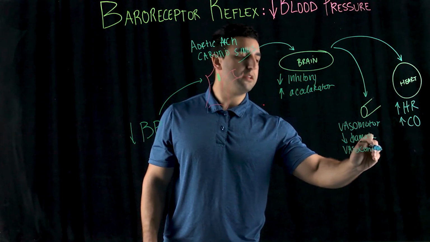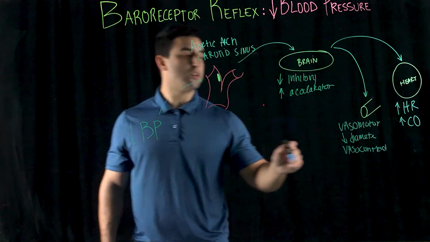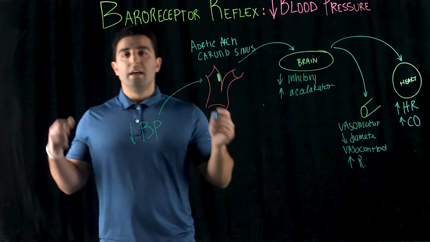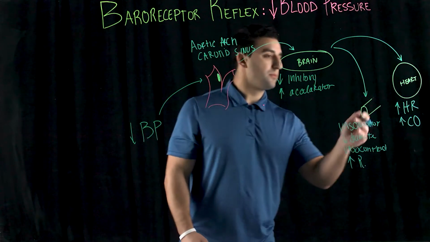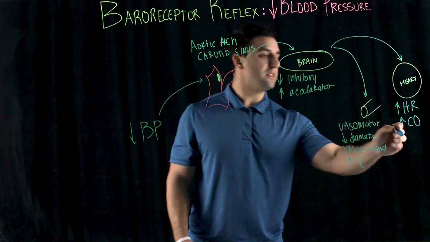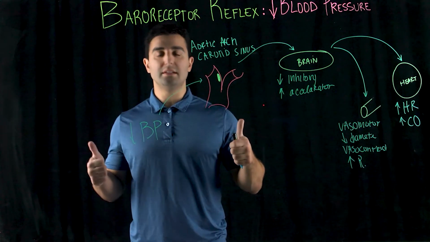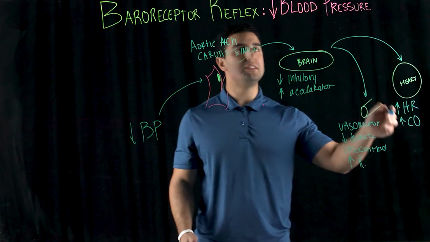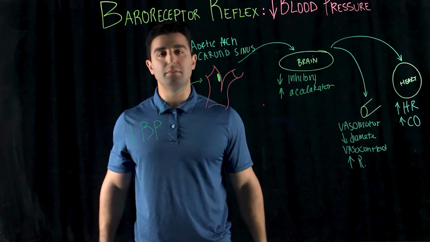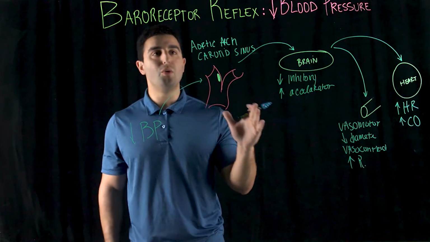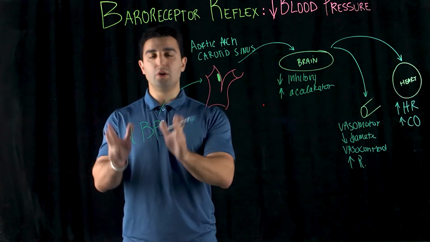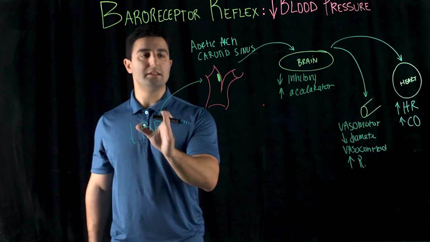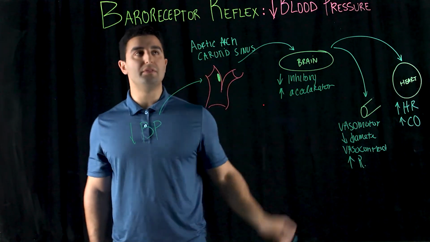So what would happen to the resistance? If we have vasoconstriction, this leads to an increase in the peripheral resistance. This peripheral resistance now becomes an instance where cardiac output increases, and because of the increase in resistance and the increase in cardiac output, this leads to an actual increase in blood pressure. And so this is a homeostatic balance where during low blood pressure, what is being stimulated and what is not being stimulated. And it all begins with the activity of the baroreceptors.